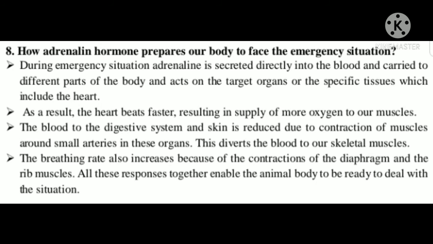The blood supply to the digestive system and skin is reduced due to contraction of muscle around small arteries in these organs. This diverts the blood to our skeletal muscle. The breathing rate also increases because of the contraction of the diaphragm and the rib muscles. All these responses together enable the animal body to be ready to deal with the situation.